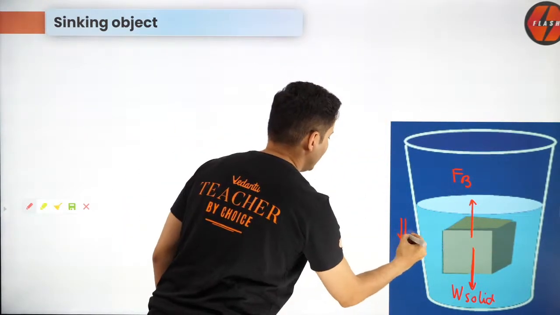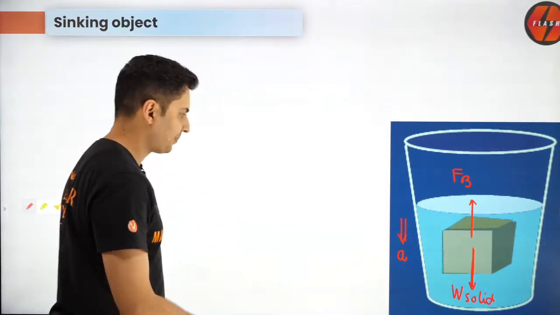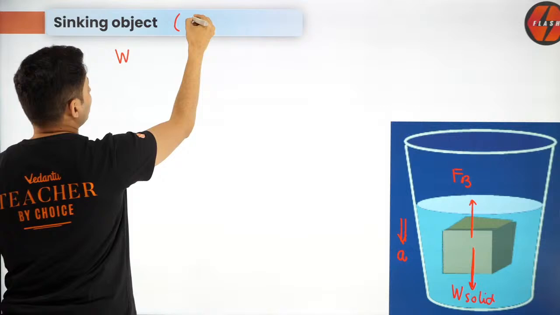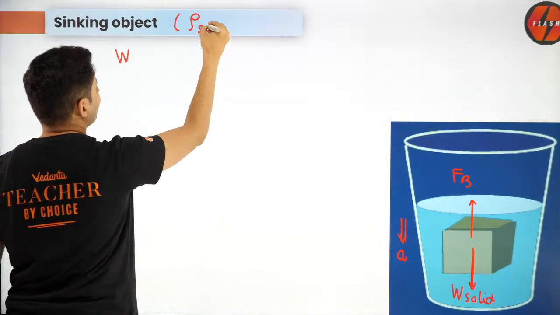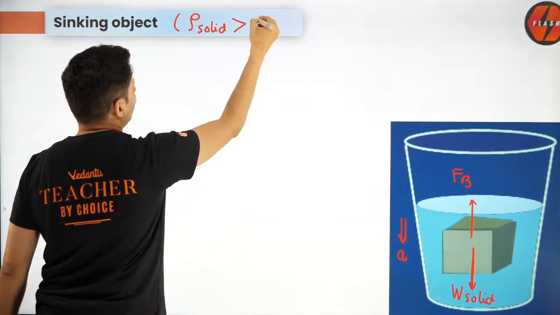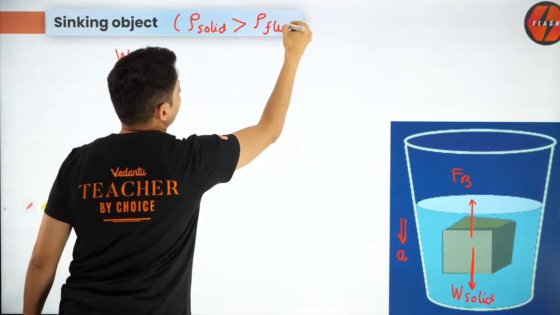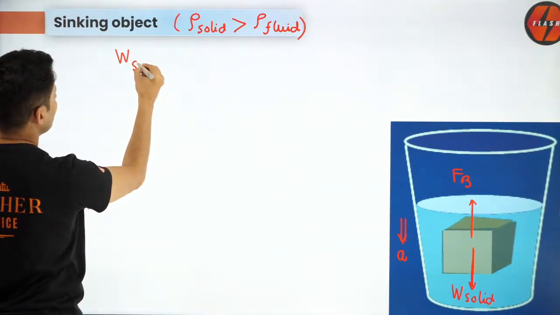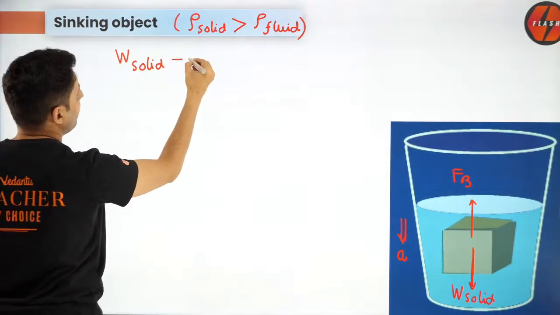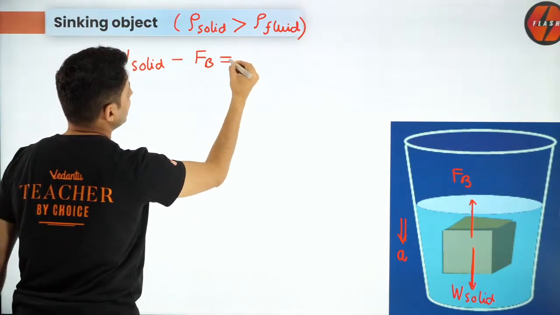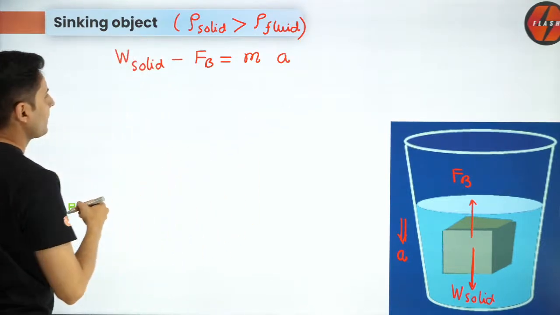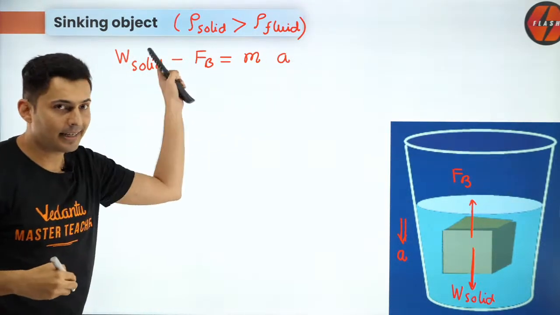That is why it will sink and accelerate down. When an object sinks, the density of the solid is more than the density of the fluid, and using Newton's laws, weight of solid minus the buoyant force is equal to mass into acceleration. Is that clear?